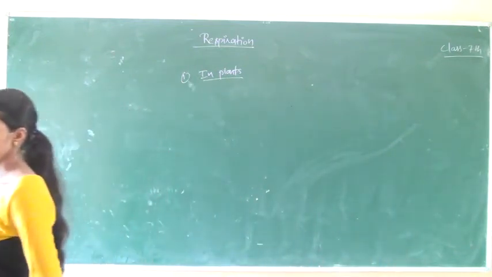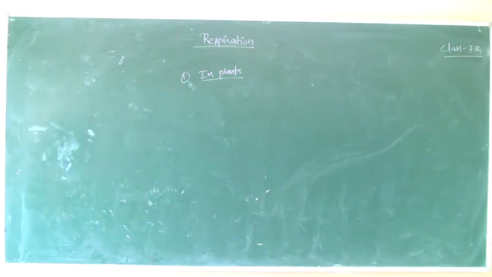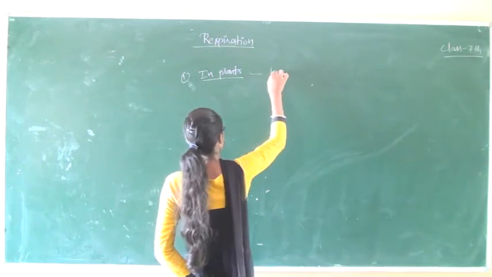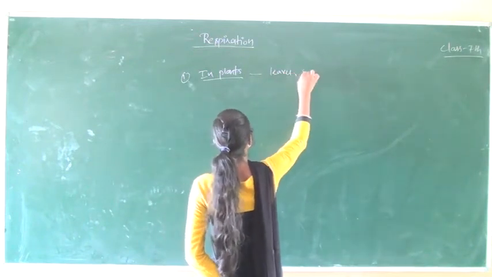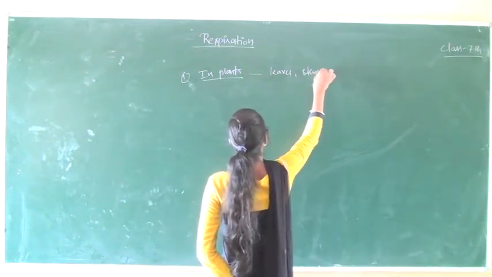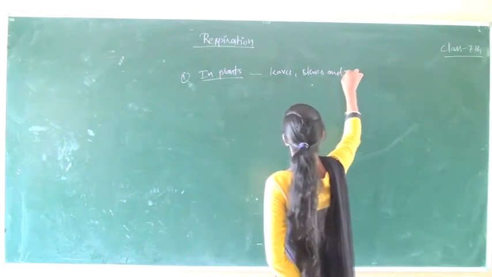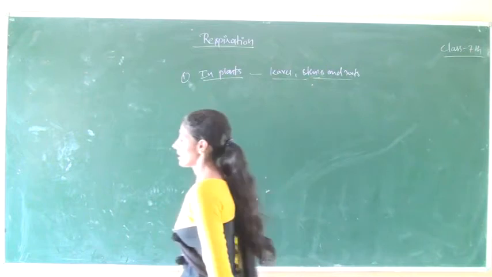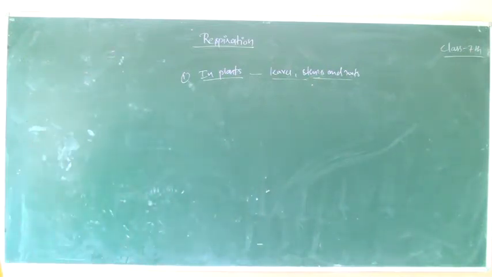So in plants, exchange of gases takes place through leaves, stems and roots.